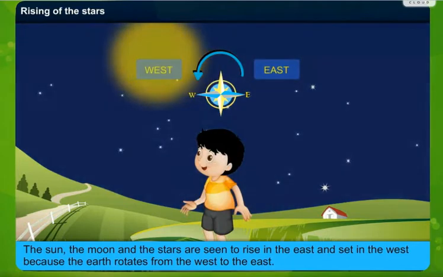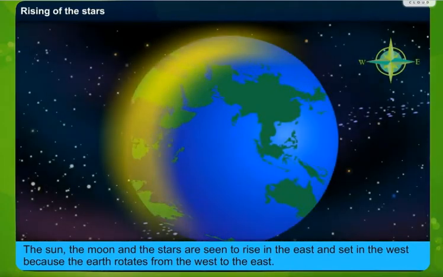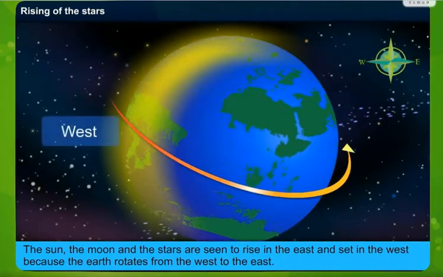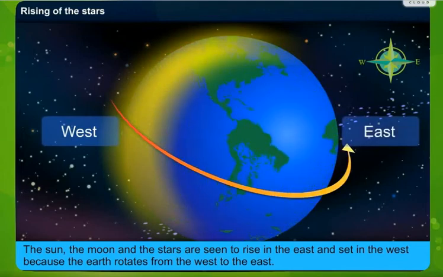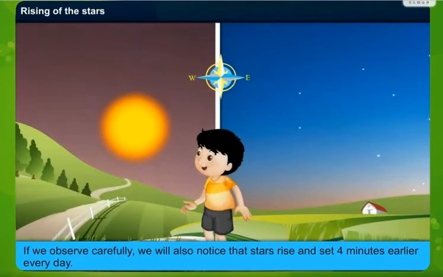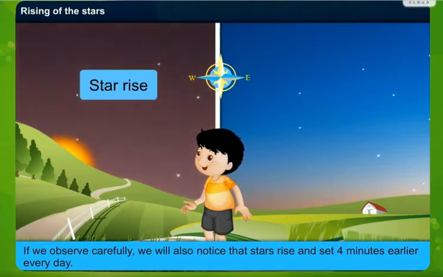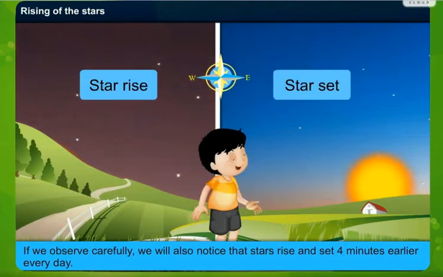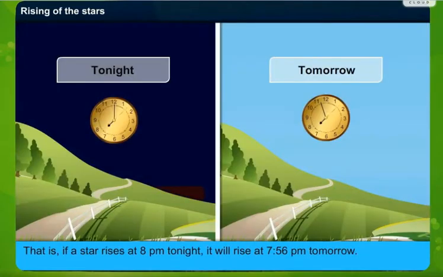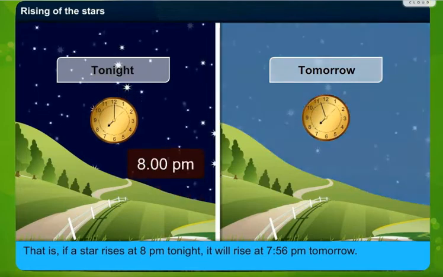All this is based on the rotation and revolution of the earth. You can see how the earth rotates from west to east. If we observe carefully, we also notice that stars rise and set 4 minutes earlier every day. That is, if a star rises at 8 p.m. tonight, it will rise at 7:56 p.m. tomorrow, 4 minutes earlier.